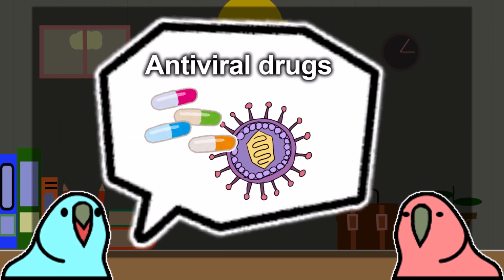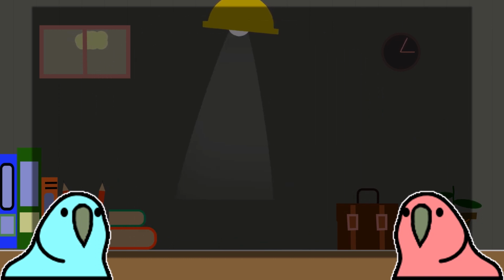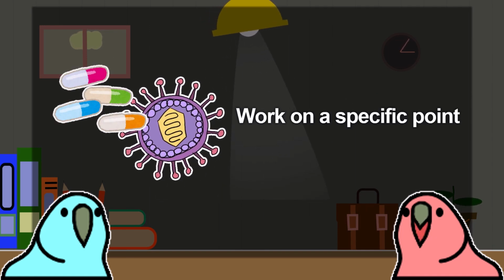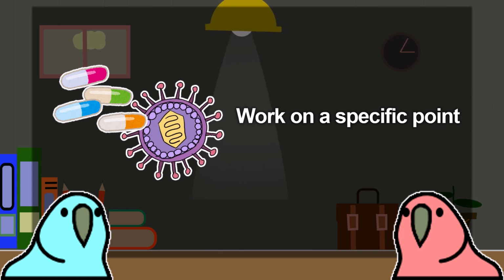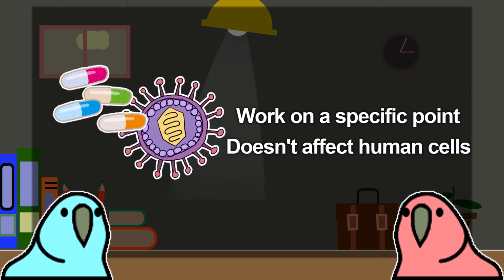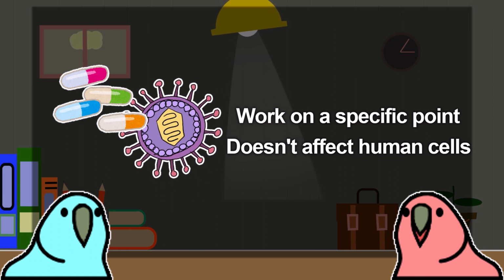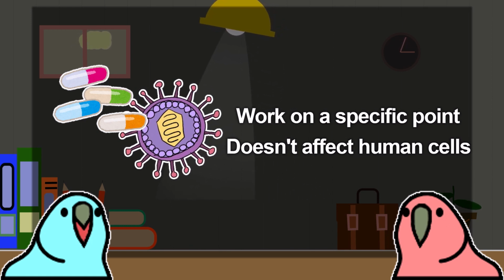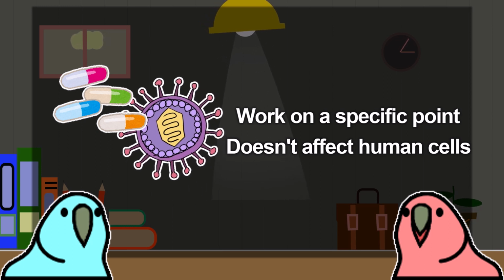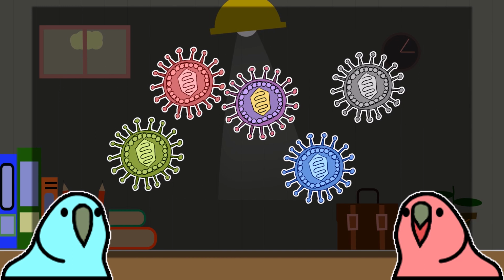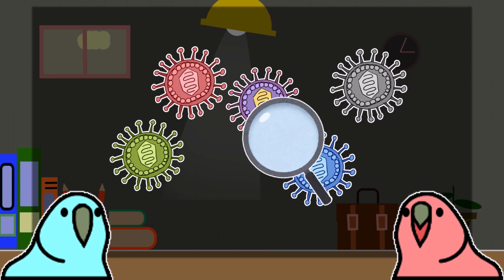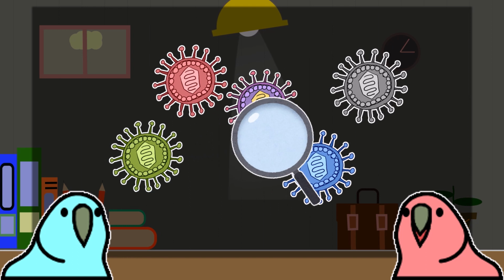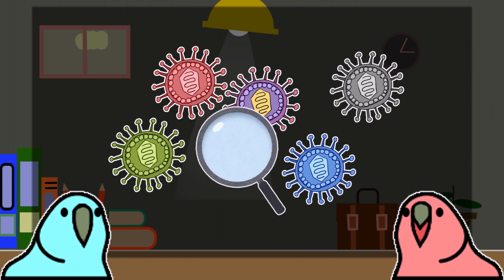How do antiviral drugs like those for influenza work? Most antiviral drugs, such as those for influenza, work by stopping the virus's unique blueprint or actions. These are harmless to human cells and only suppress the proliferation of the virus. That makes sense. So we just need to create drugs that stop these unique viral actions? Well, it's easier said than done because it varies depending on the type of virus, and we need to research each virus individually, which takes time to develop. It's different from antibiotics, which work on all bacteria.